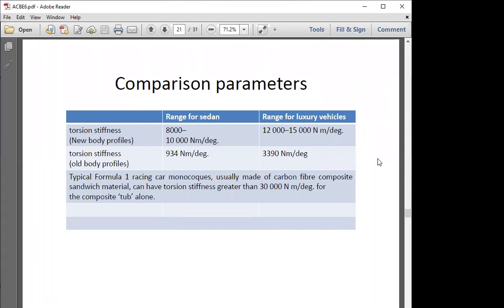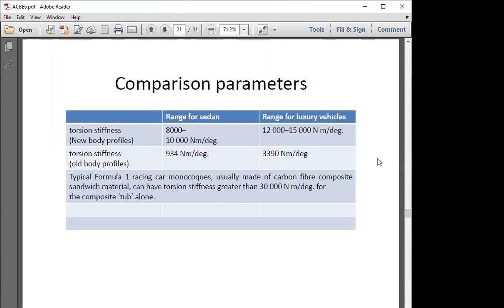For the composite tub alone, you can imagine if a seating assembly and monocoque is made for a stiffness capability of 30,000 Newton meter per degree, then there will be very little deformation under the action of loads. And as it is having the least deformation, the stability of the system increases under the action of dynamic loads. Under static load, this will be a stable configuration, but under dynamic load, if your component is stressed for 30,000 Newton meter per degree of torsional stiffness, then also it is going to be stable.